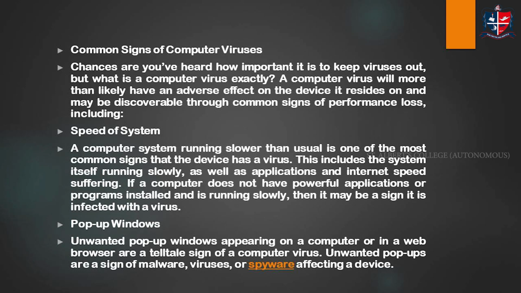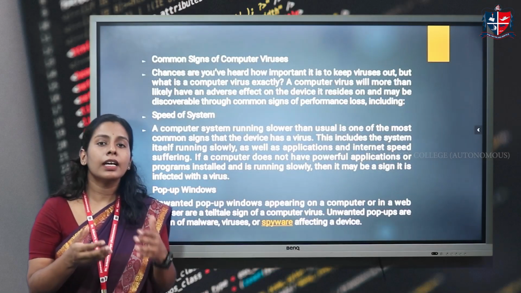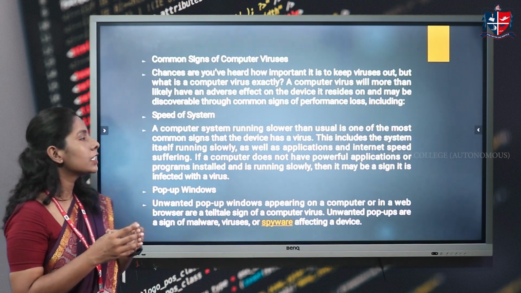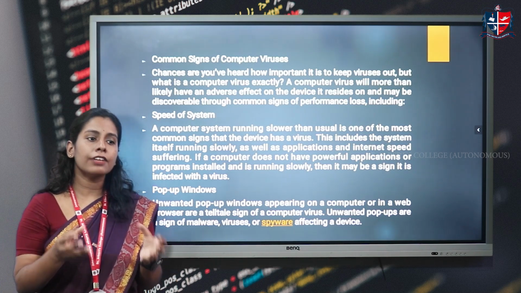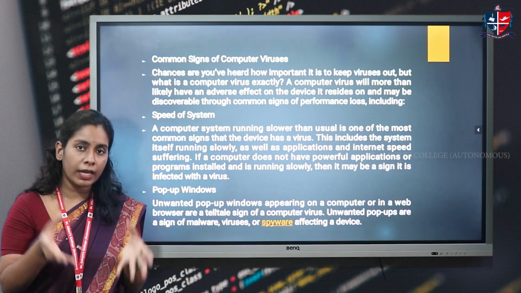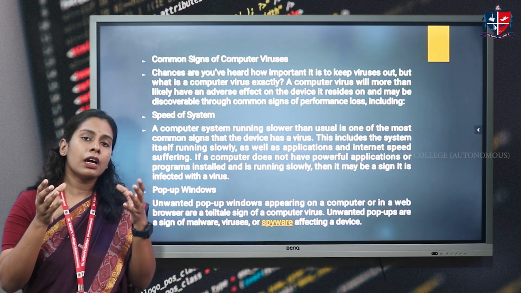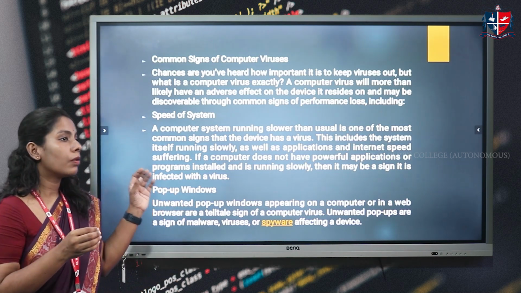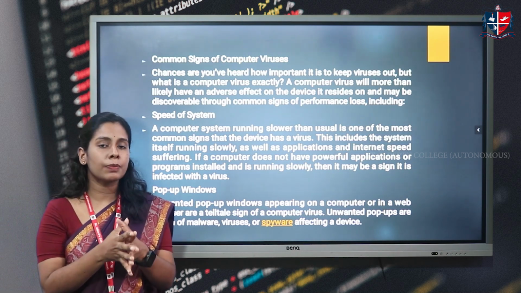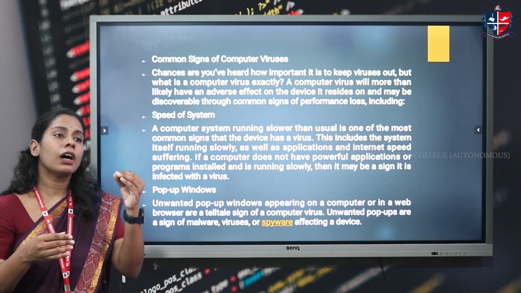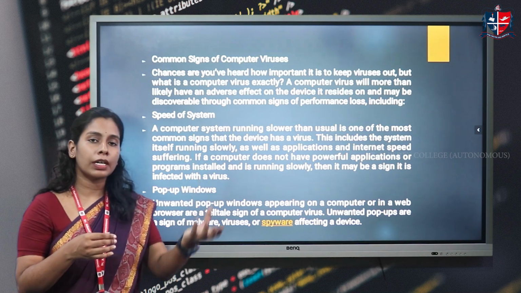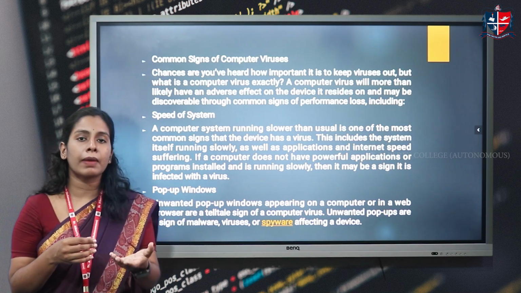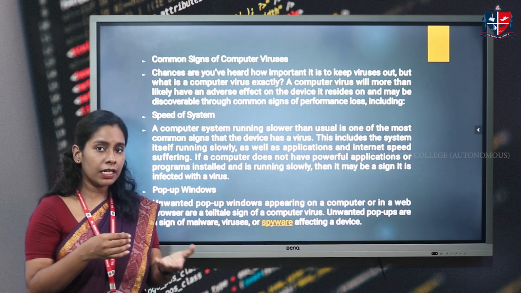What are the signs by which we can detect that there is a virus in this computer? First one is the speed of the system. Naturally, if a system is infected with a malicious software which is called a virus, the first thing is that it will affect the speed of the computer system. You can see that when you try to surf the internet, the speed is very slow, or when you try to download some applications, the speed is very slow.